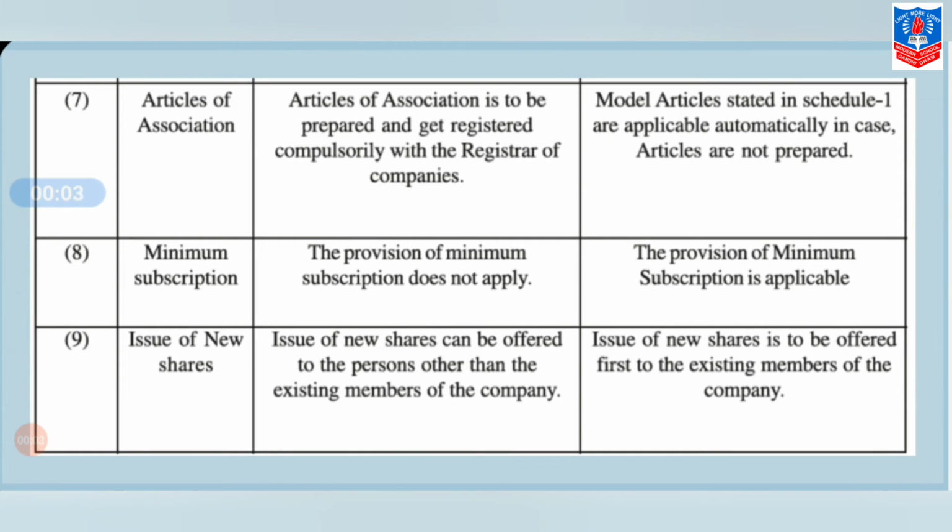Seventh point of difference, that is articles of association. Articles of association is to be prepared and get registered compulsorily with the Register of Companies by private company, while in public company, model articles stated in Schedule 1 are applicable automatically in case where articles of association are not prepared.